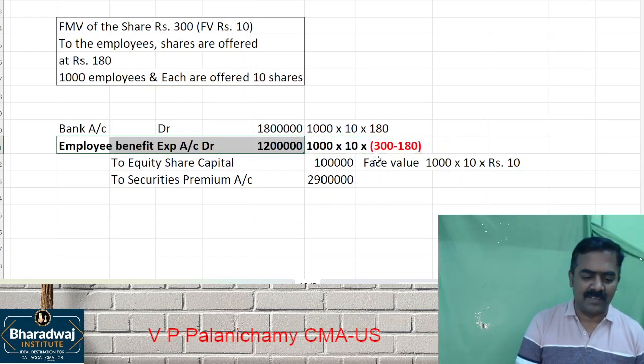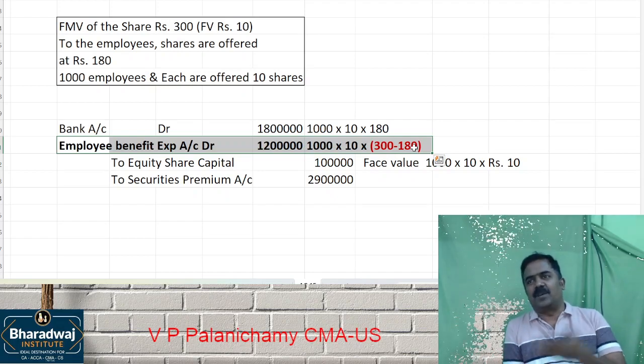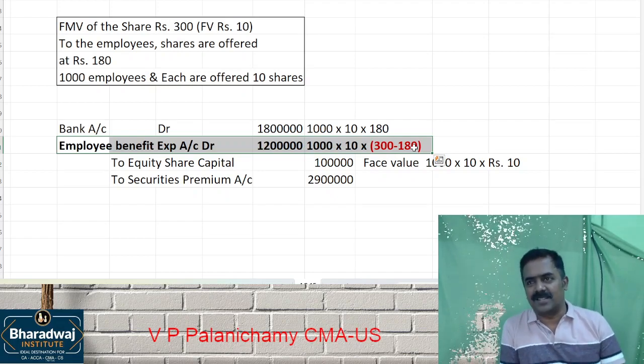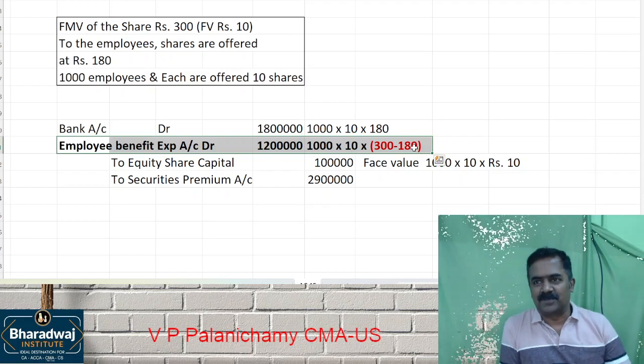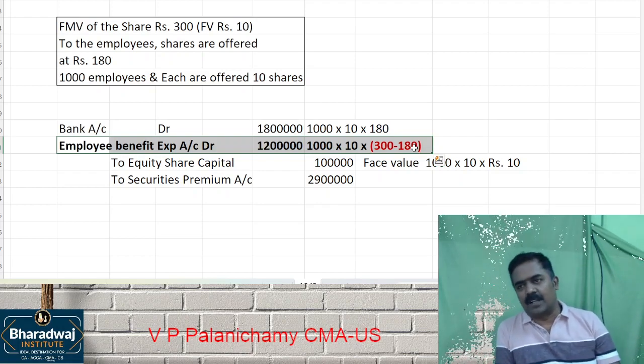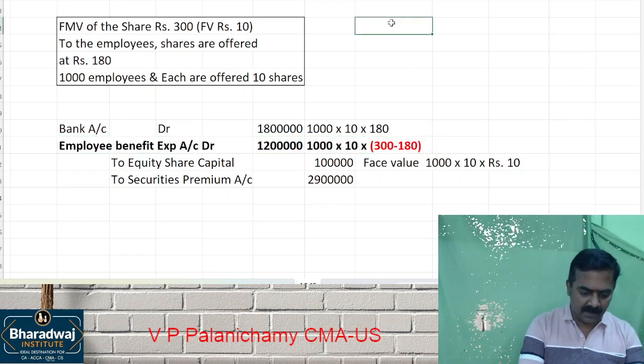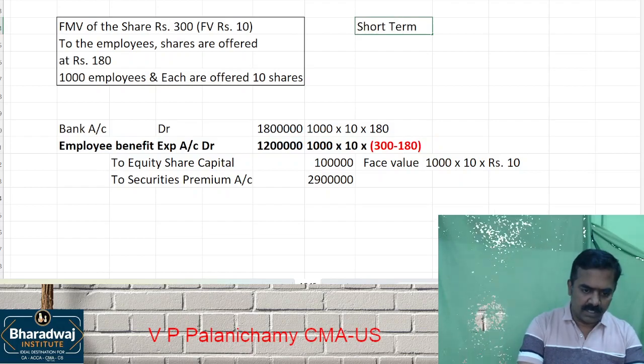This will be an employee benefit expense charged in which account? P&L account. For the employee, if you hold it for less than 12 months or more than 12 months, it is STCG or LTCG. For the company's point of view, the benefit is given, and that will be recognized as an expense in the P&L. It is an example of which one? Short-term employee benefit.